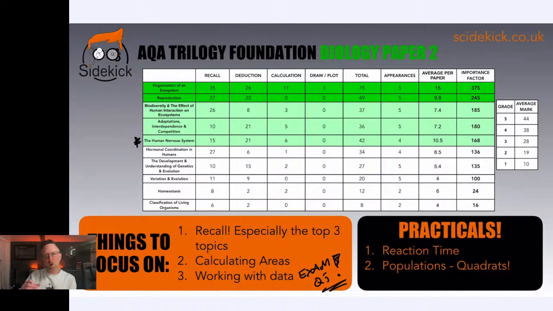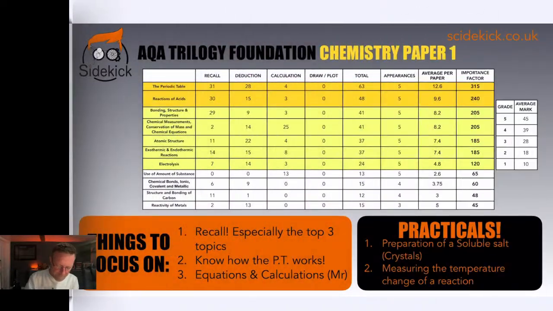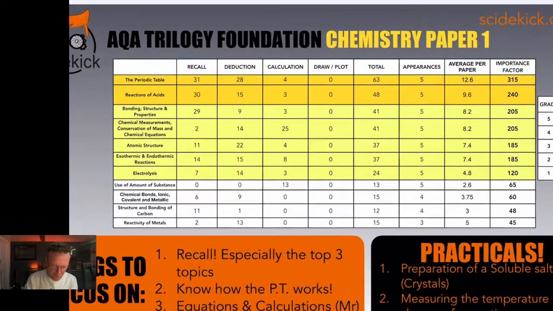So in biology, there's a really clear cut kind of dividing line between the top most important topics and the less important topics. You can see that here. Chemistry's next. Now, chemistry is a bit weird in that there's a greater number of different topics, and they do tend to spread the topics out over the papers. Okay, there's more of an even spread of topics. So chemistry paper 1 next. You can see there's a lot of this highlighted in yellow. Okay, but I'm going to pull out the important bits for you.